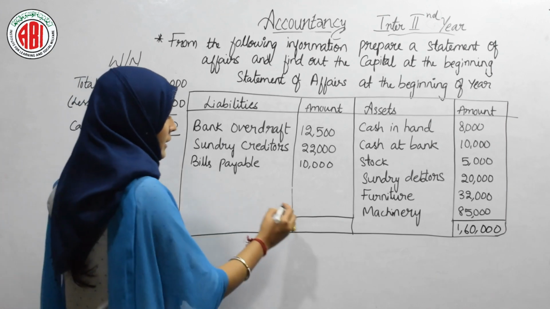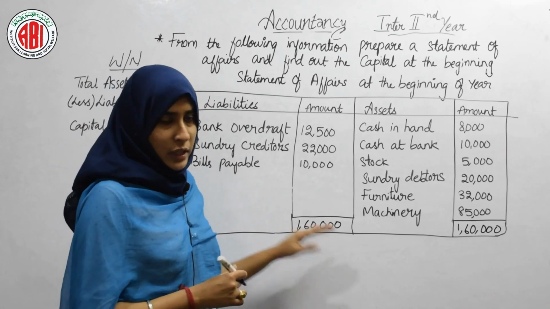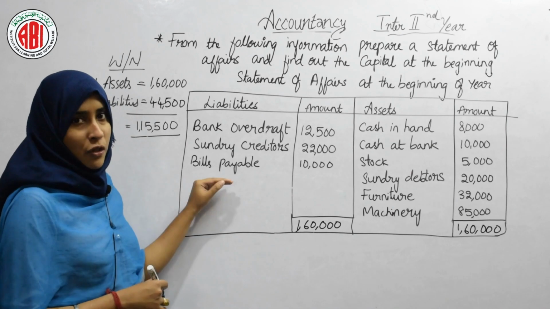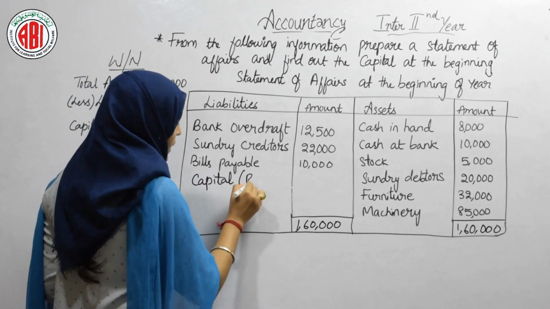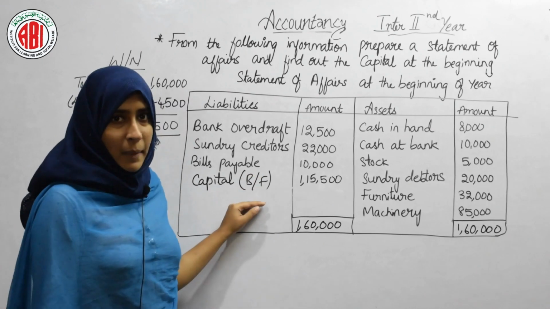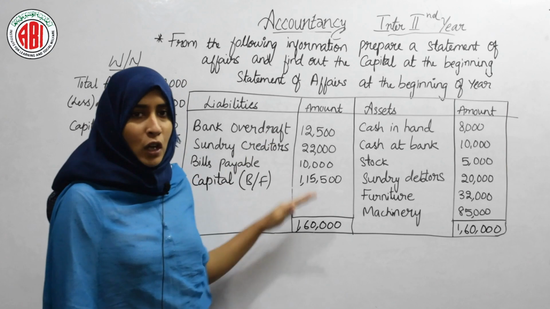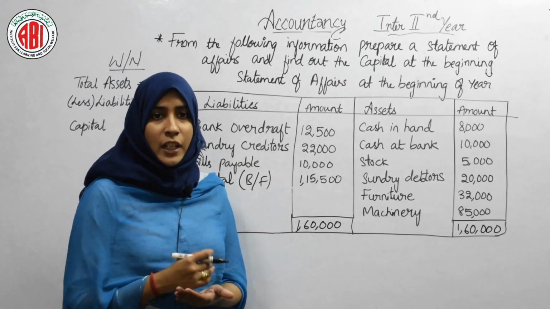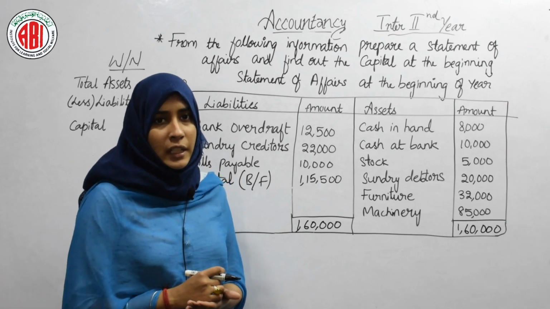So, here you will write the same amount, that is 1,60,000. Total should be same for both the sides, and then the balancing figure, you should write that figure here. That is capital and that is balancing figure. So, our balancing figure is 1,15,500. This was the statement of affairs at the beginning of the year. Same like this we will do another problem, that is statement of affairs at the ending of the year.